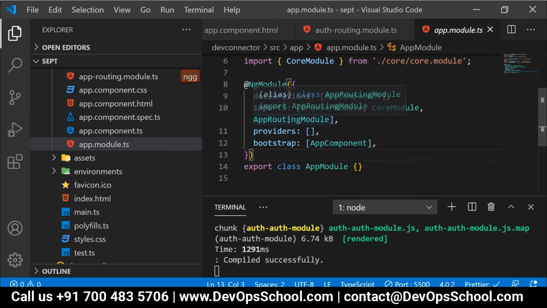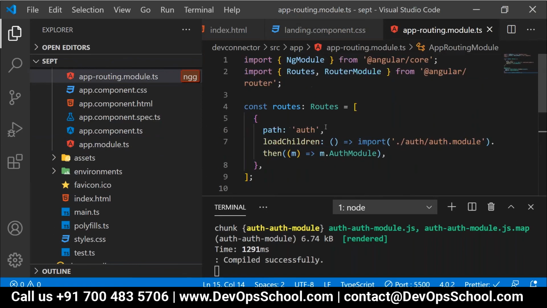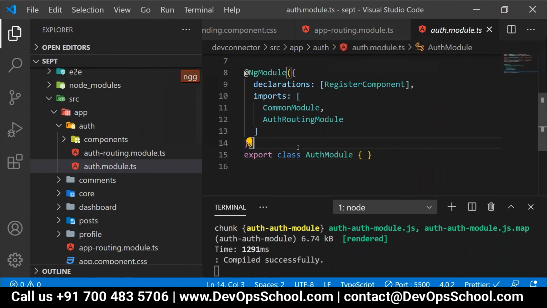Then what will it do? It will go to your app routing module. So here this auth is matched. Once this auth is matched, it will load which module? Auth module. Once it reaches this auth module, it is the responsibility of this auth module to provide a solution for /register.